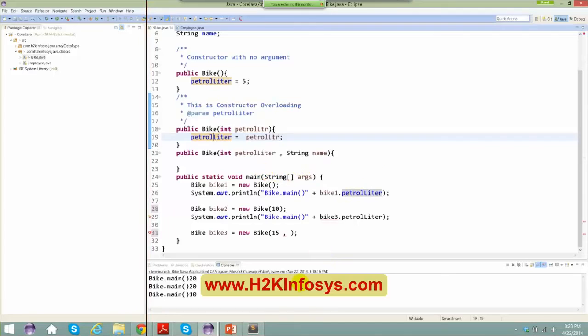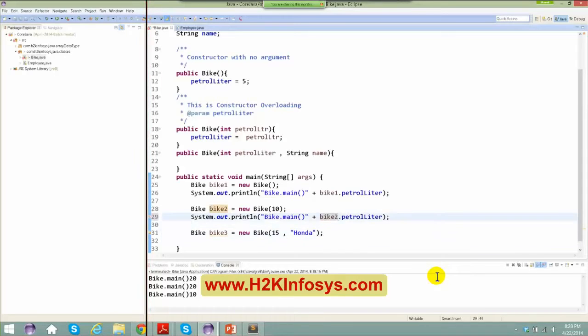Now the same thing I'm going to do here. When I say new bike of 15 comma, let's say Honda. So what did I do here? I created a bike whose name is Honda and having 15 liters of petrol in it. So I can just say bike 2 here, and this is my bike 3.